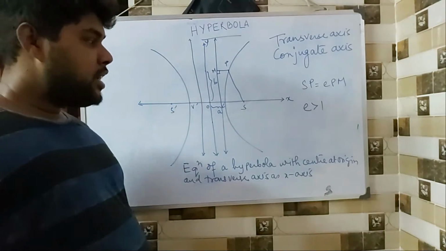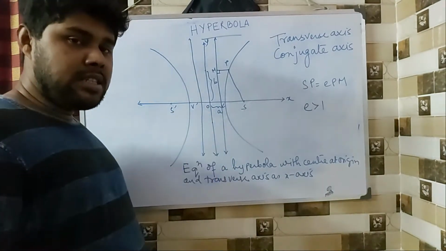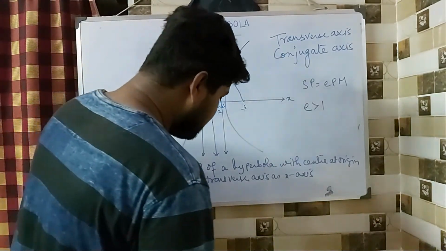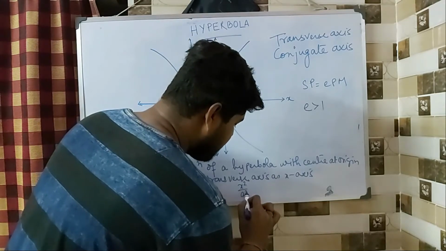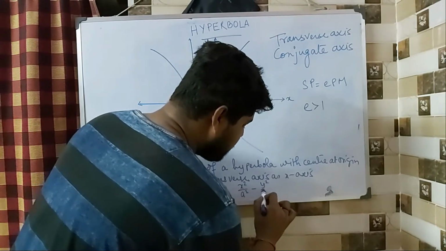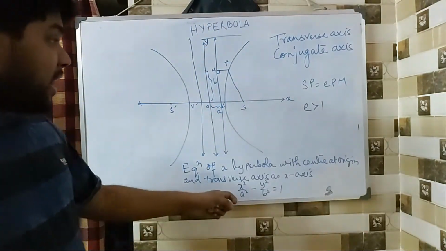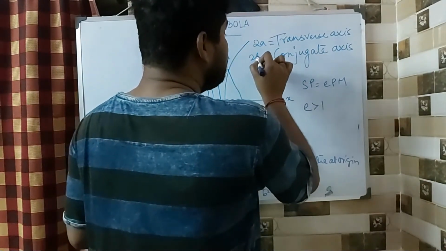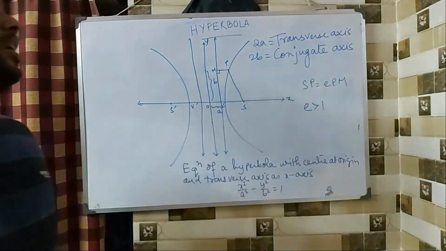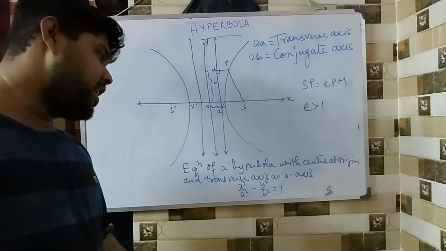So I have taken the center at origin, the transverse axis is the x-axis. So in that case, the equation becomes x square by a square minus y square by b square equals 1. Where 2a is your transverse axis and 2b is your conjugate axis. Length of the transverse axis, length of the conjugate axis.